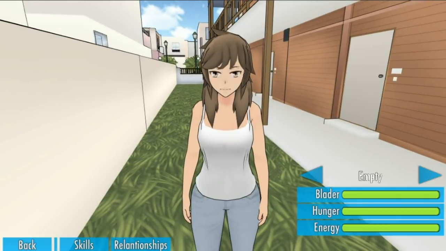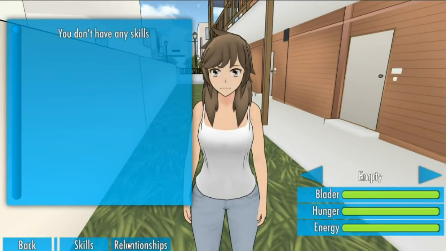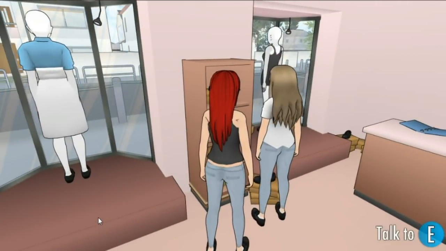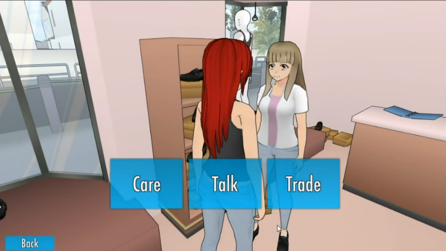On the new build, when you go to the player menu, you can now see your relationships and skills. When you speak to someone at least once, they will show up on this list. There are 4 degrees on the relationships that characters can have. They are dislike, neutral, friend, or best friend. And if 2 characters are at least friends or best friends, then they are able to enter a romantic relationship. Your relationship with someone is influenced by your interactions with them.